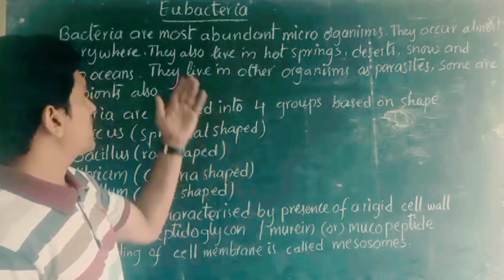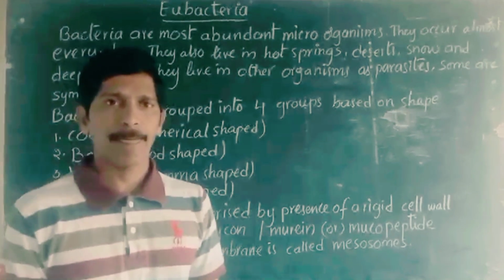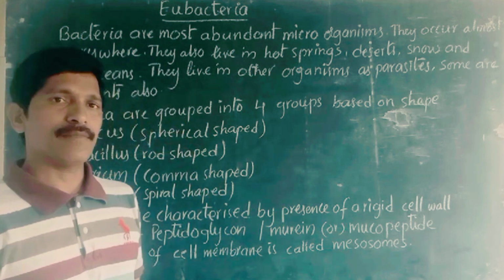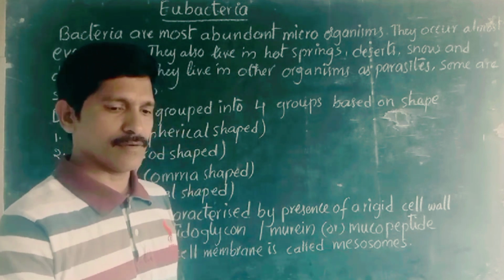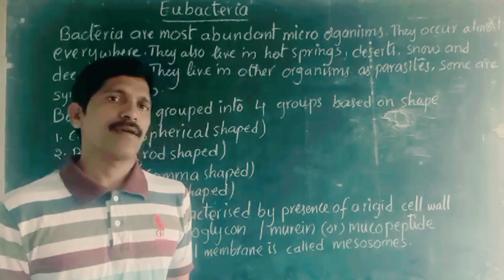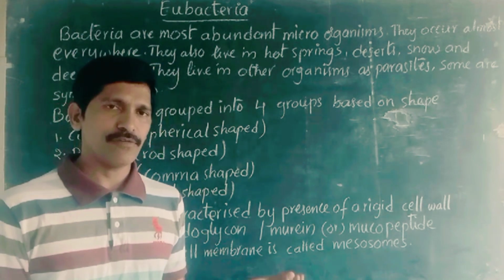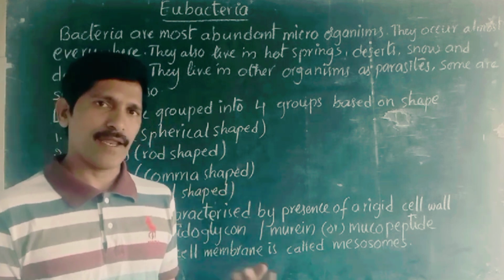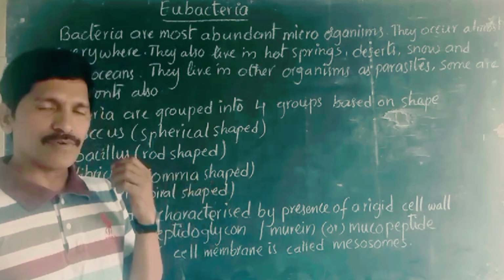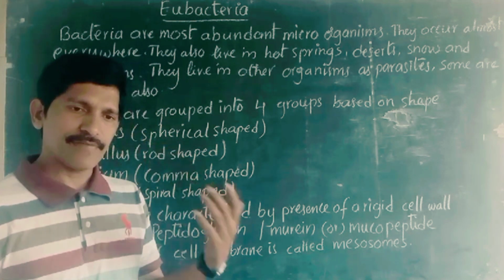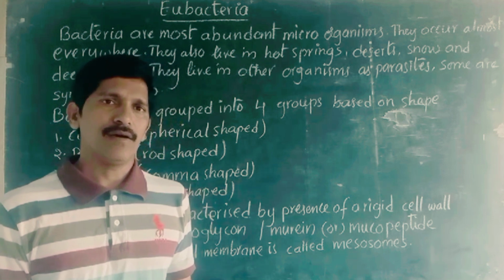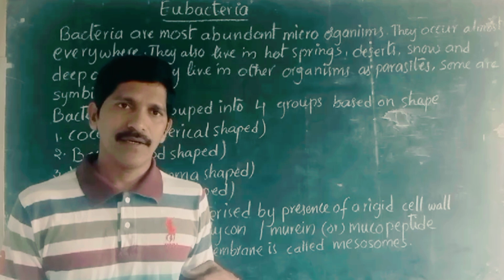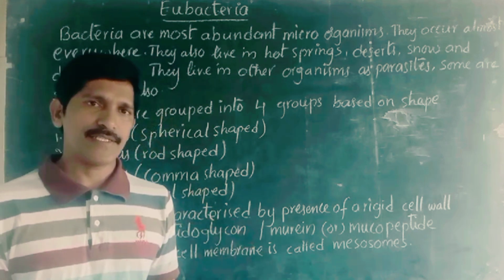Today we are going to discuss Eubacteria. Previously, we have discussed the kingdom classification by most probably Whittaker. Whittaker classified the organisms into 5 kingdoms: Monera, Protista, Fungi, Plantae, Animalia. The Monera is again classified into a few categories like Eubacteria, Archaebacteria, and Mycoplasma and Actinomycetes.